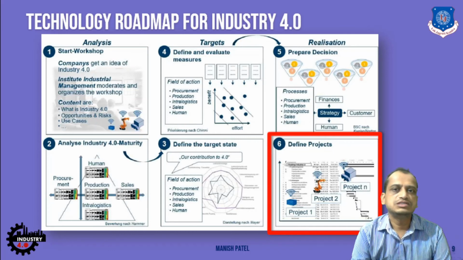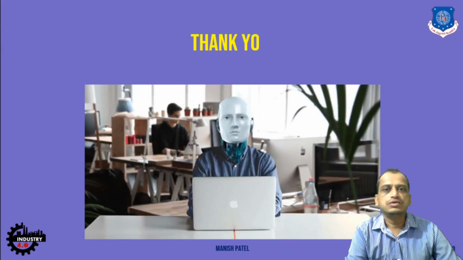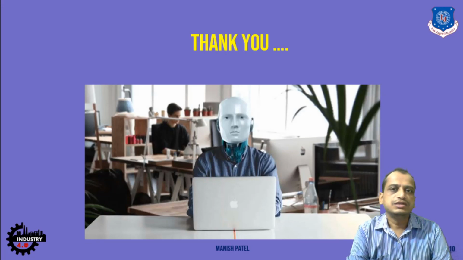These are some of the steps the company should take before implementing Industry 4.0 into their manufacturing scenario. So that's all from today's lecture. In this lecture, we discussed what a technology roadmap is and what the impacts of a technology roadmap are. A typical example of Windows 10 IoT was given so that we can focus on the key areas of a technology roadmap. And we also discussed the objectives of a technology roadmap.